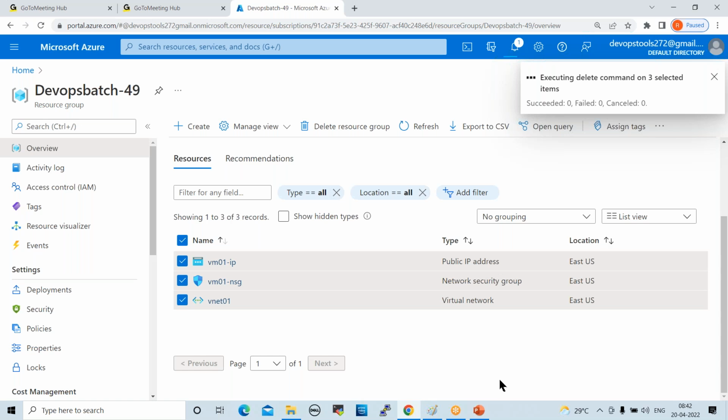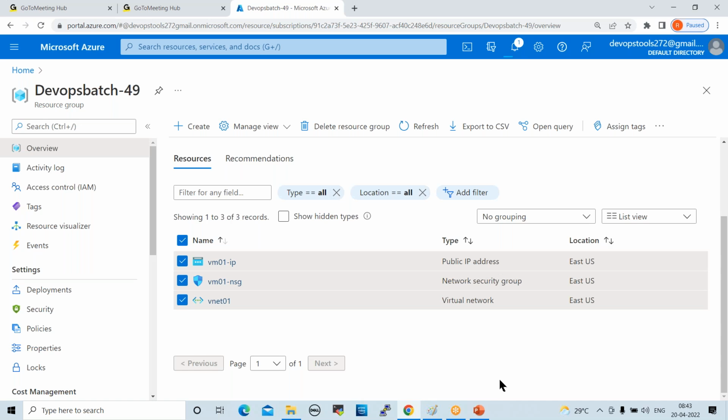Instead of deleting each resource, can we delete the resource group in one go? Network interfaces we have to delete first; without deleting the network interface, it will not be deleted. If we delete the resource group which we created, all resources will be deleted. But before that, for example, if you want to delete a VNet, first we have to delete the VM. Without deleting the VM, it will not be deleted.